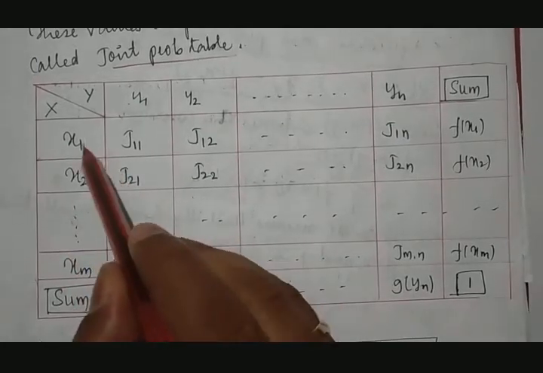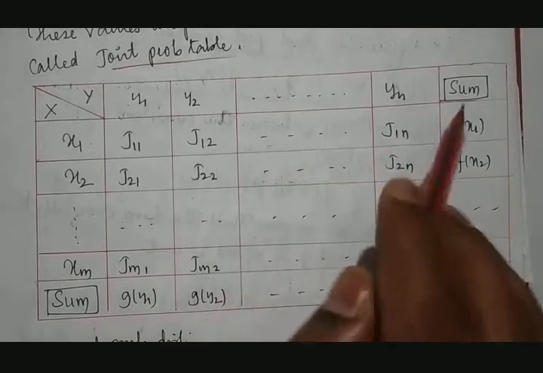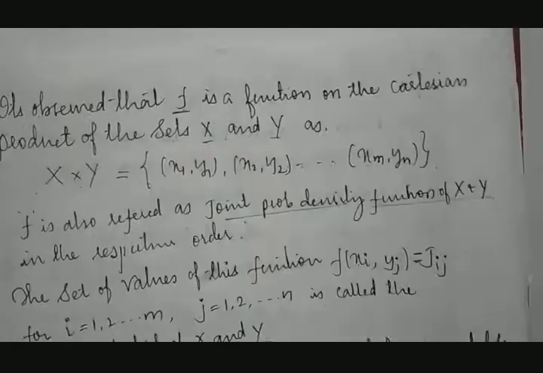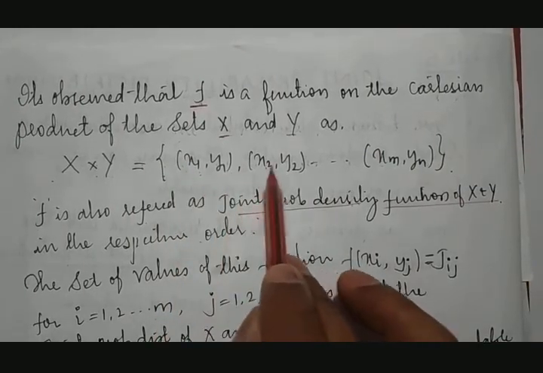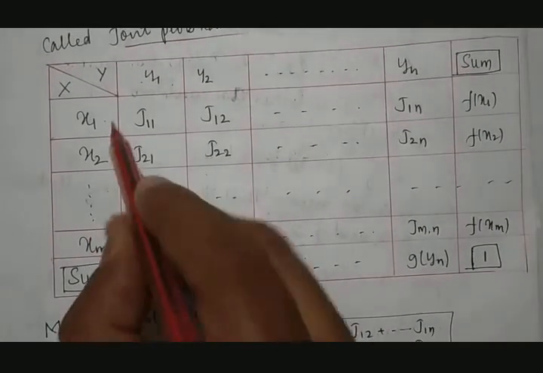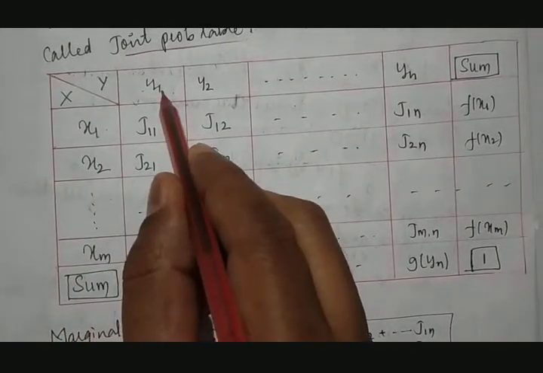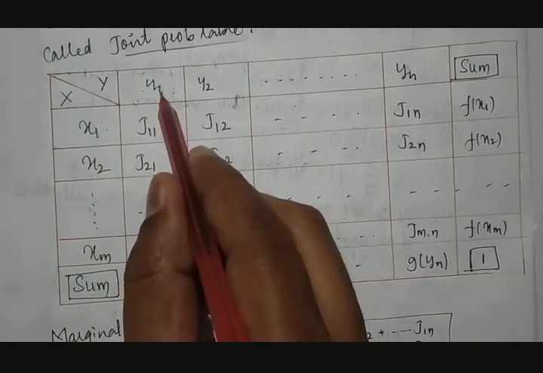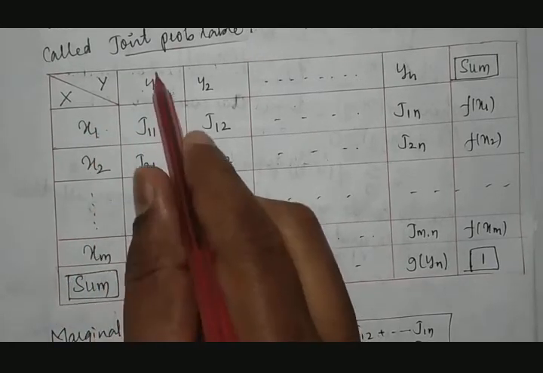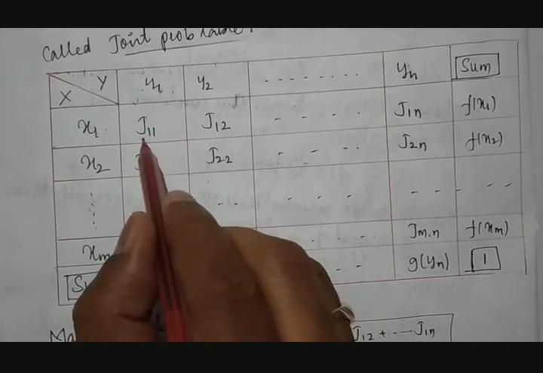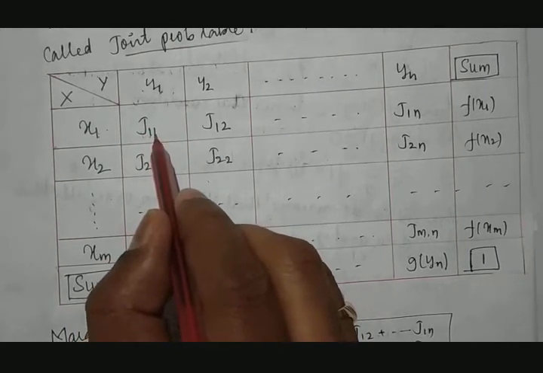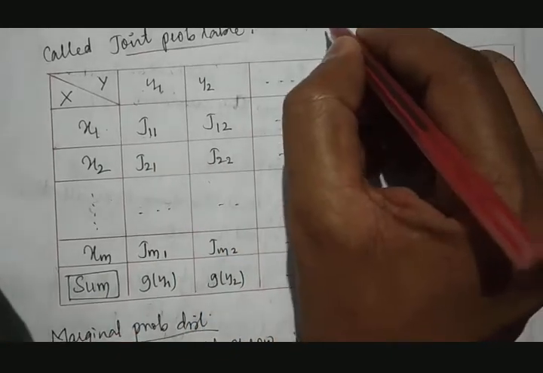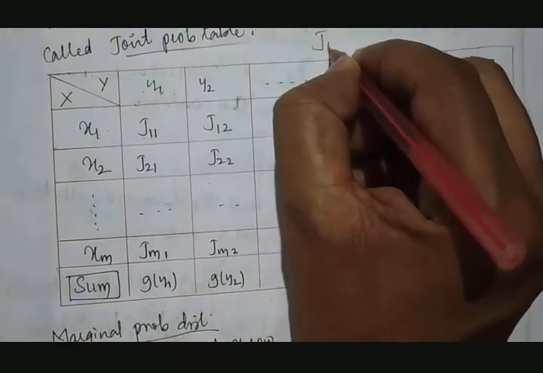Then whenever we want to connect X with Y, as per the Cartesian product, like the group x1 y1, group x2 y2, group xm y1, how will they be joined? We need to join x1 with respect to y1. How do you join x1 with respect to y1? It is possible here. So that is called J11, because this indicates Ij. In joint probability, this joint probability is nothing but Ij.